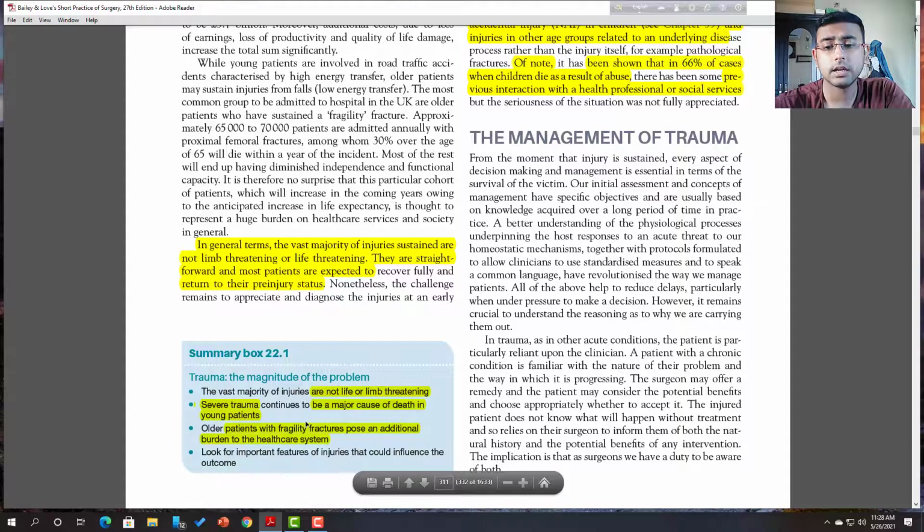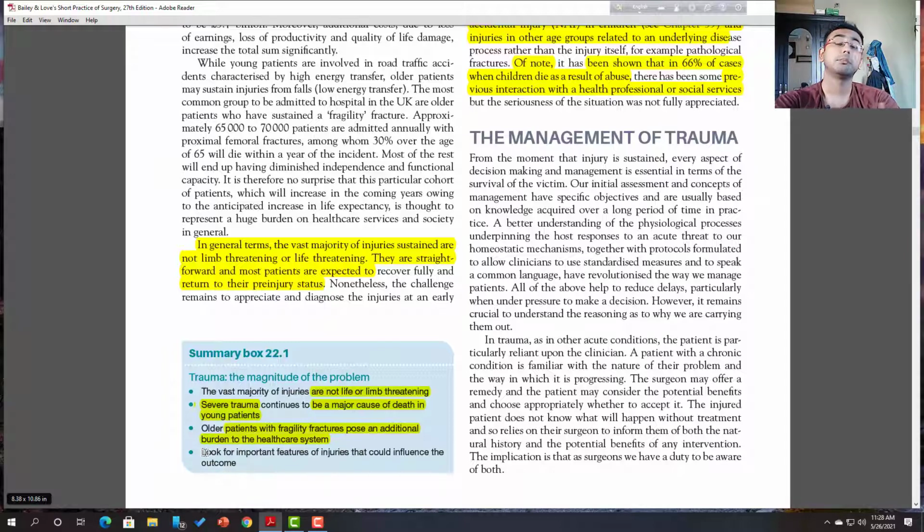So in the elderly, patients suffer from fragility of the bones, so there is a huge possibility of fractures, and some are non-healing in character. The healthcare system has this kind of burden with these patients, and you look for the important features of injury that could influence the outcome. So you have to find out the possibilities of injuries, and you have to make a plan for management of the specific injuries.